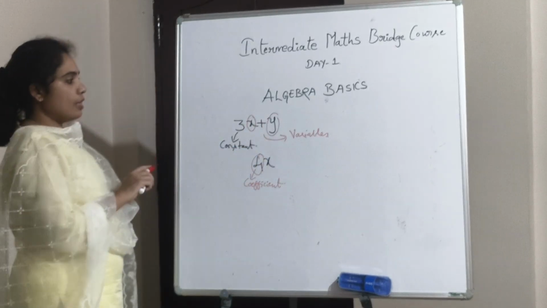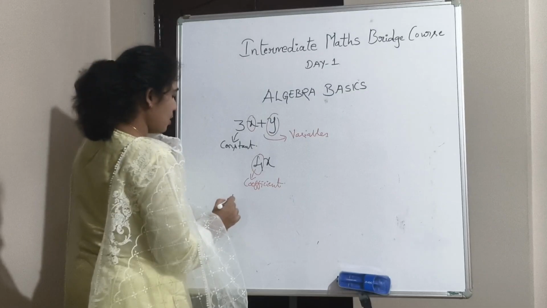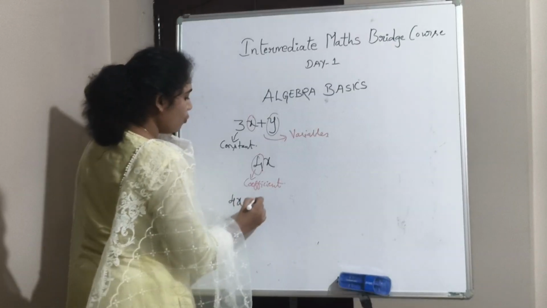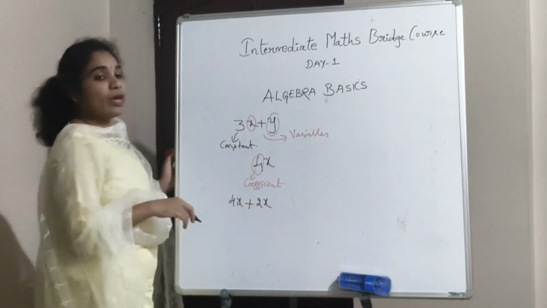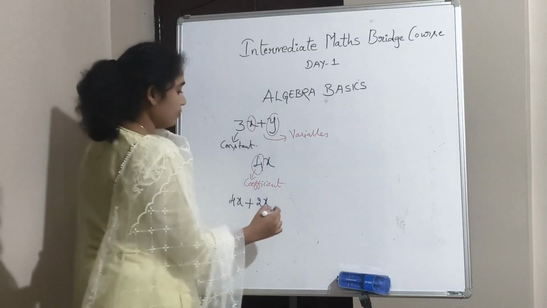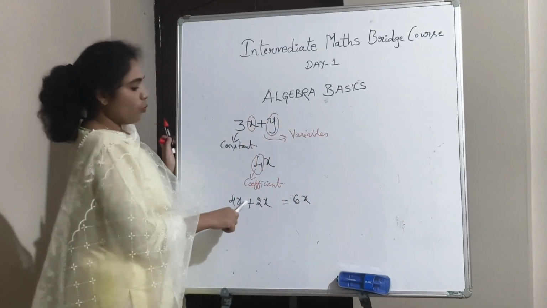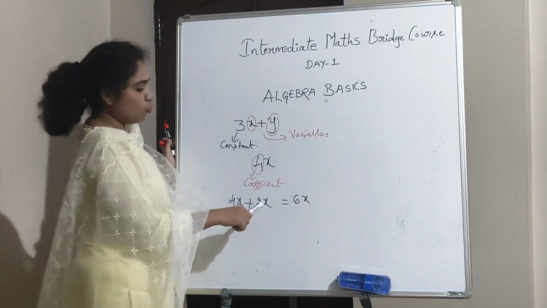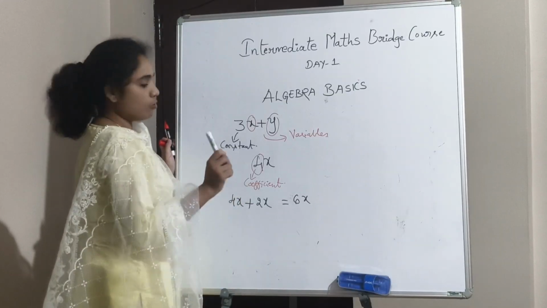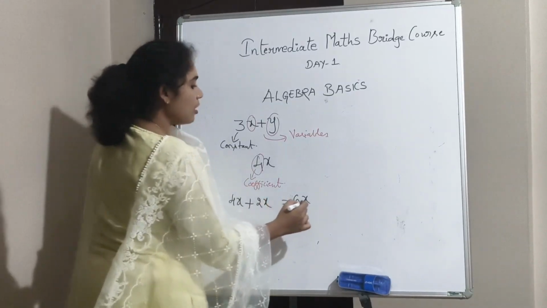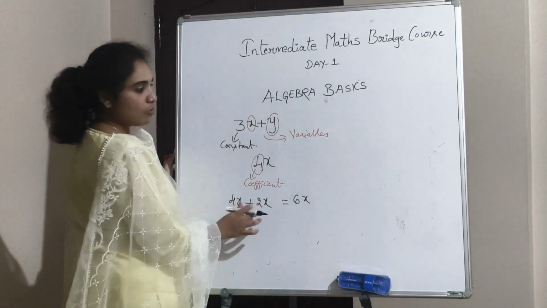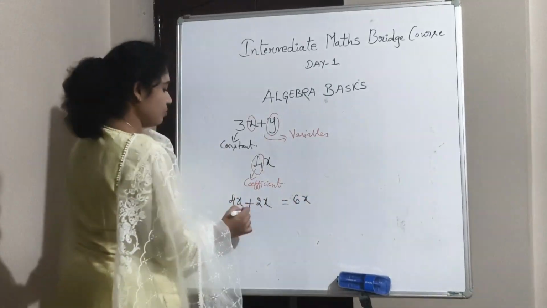Next one. Can I add 4x plus 2x? What is the answer? It is 6x, because the variables are the same in the two terms and the power is also the same. And what do we call these terms?